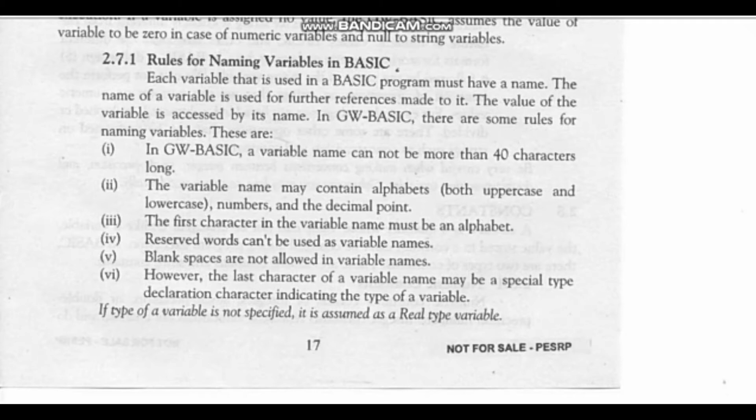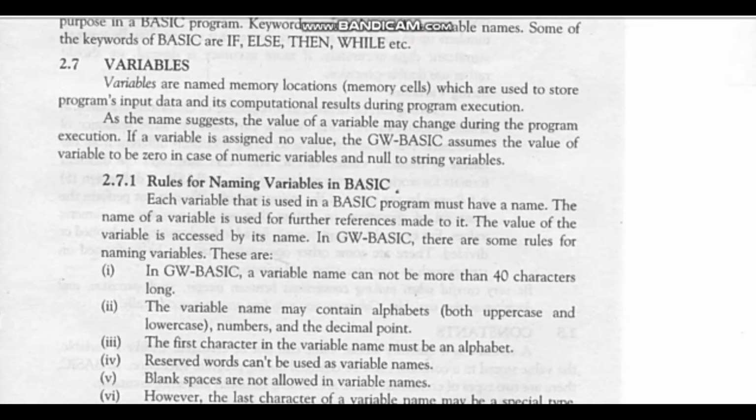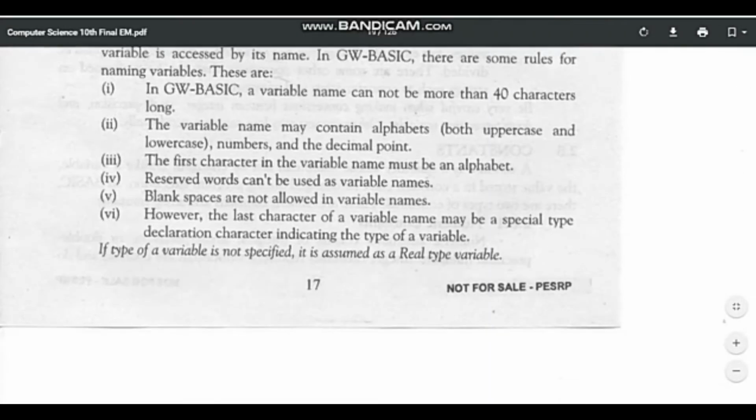Now I will discuss the rules of naming variables in BASIC. Each variable in a BASIC program must have a unique name. The variable name must be meaningful and readable. It helps the user understand the purpose of the variable. For example, a variable to store the marks of students should be named marks. The variable name is used to access the values stored in it.